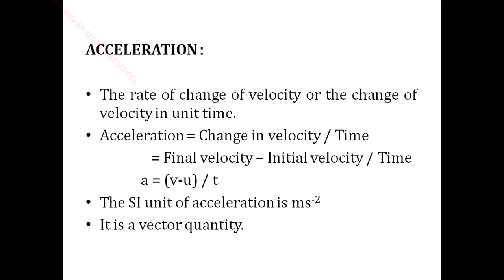Small letter a is acceleration, final velocity is V, initial velocity is U, and time is t. So a is equal to V minus U by t. The SI unit of acceleration: the velocity unit is meter per second, the time unit is second. So acceleration is equal to m s power minus 2, or m by s power 2. You can write it either way, and say meter per second square.